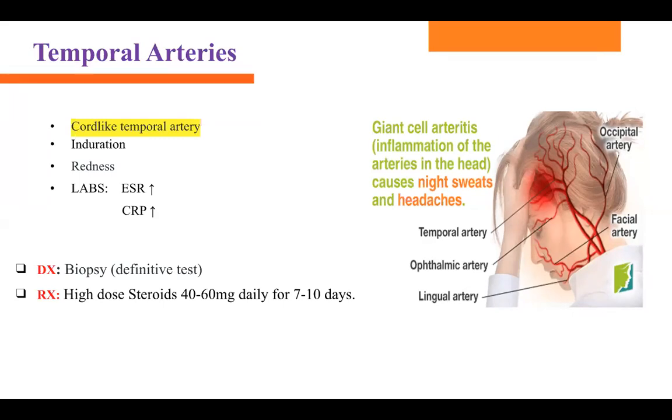So how do we diagnose this patient? Physical exam, very important. But what is the gold standard? Gold standard is punch biopsy. Punch biopsy is the gold standard definitive diagnostic test. And what is the choice of treatment? High dose steroids, 40 to 60 milligrams daily for 7 to 10 days. So gold standard is temporal artery biopsy, and choice of treatment is high dose steroids for 10 days.